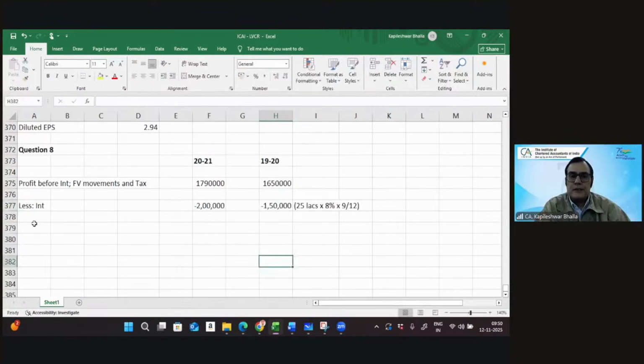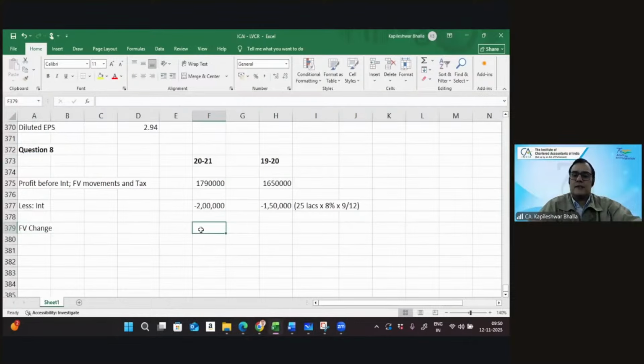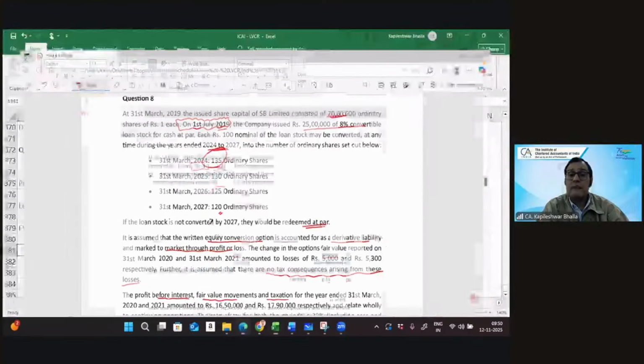Right, so this is the interest, and then we can also consider the fair value change of the options. The change in the fair value is given to me, it's 5,300 and 5,000. This is 5,300 and that is 5,000. This is the fair value change for the current year and the previous year, and this is a fair value increase.